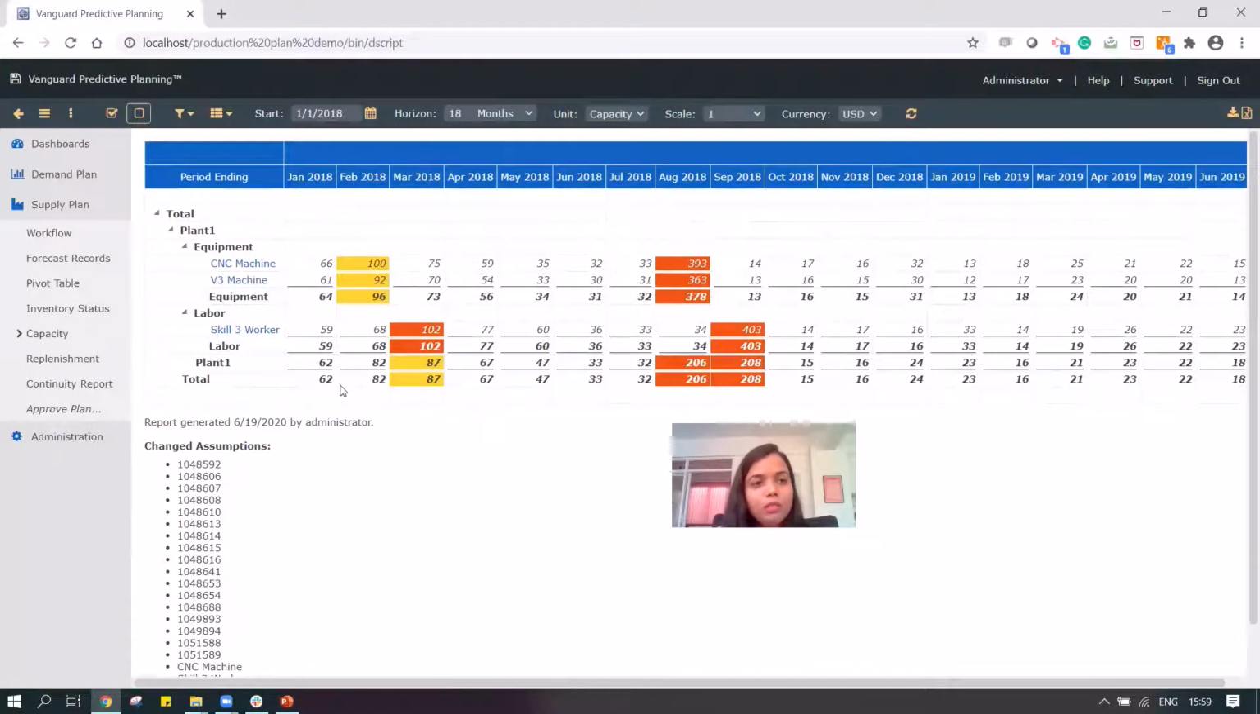This is how an integrated planning platform like Vanguard would help companies take decisions at different points in time for different planning needs. So this is what we wanted to cover in this session. It's about time. We are on time. We are on track.